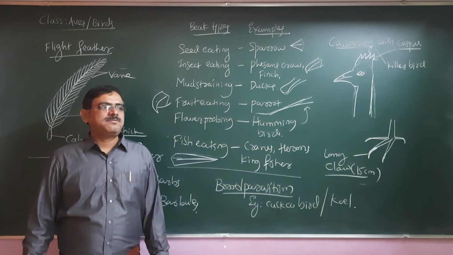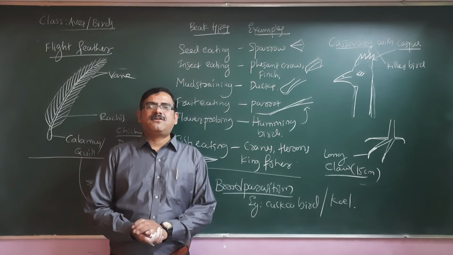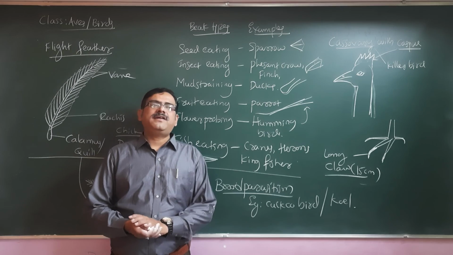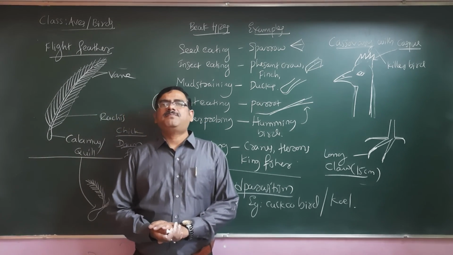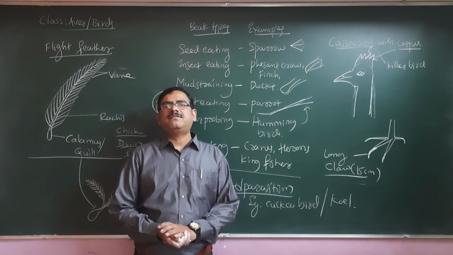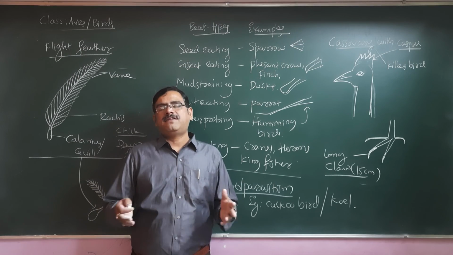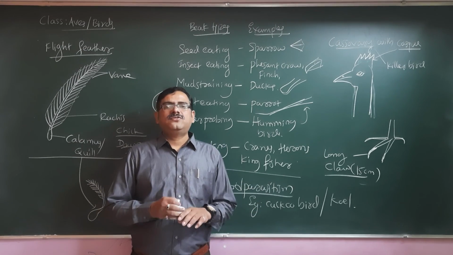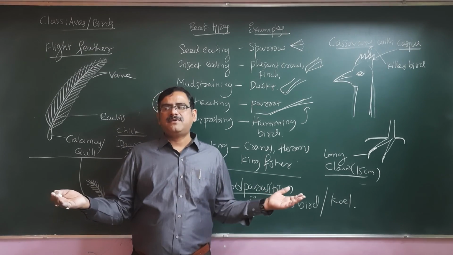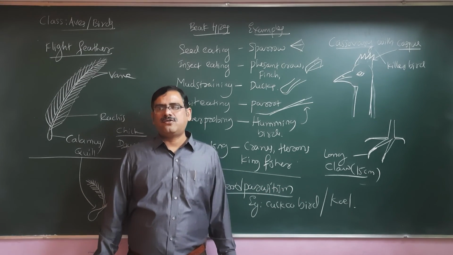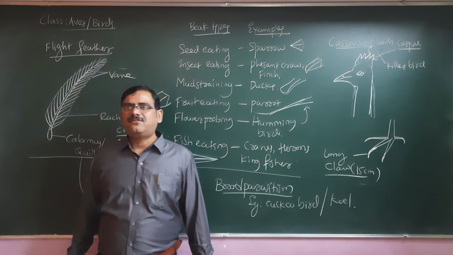Now humans are exploiting these birds. There was a passenger pigeon, as we call it, in America, somewhere in the early 19th century. They started hunting these birds. The passenger pigeon became extinct because of over hunting. They killed the birds, they ate the flesh, they ate the eggs. So there was no chance of any further reproduction of these birds, and they became extinct. Similarly, the dodo bird of Mauritius also became extinct. So this is all we have to know.